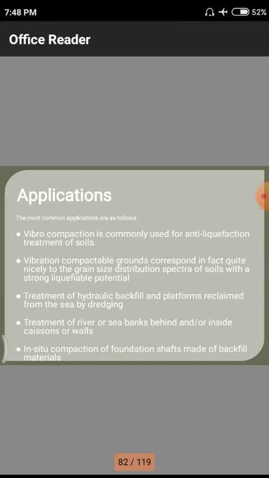Next one is the in situ compaction of foundation shafts made up of backfill materials. That means in situ compaction of foundation shafts made of backfill materials. These are called backfill materials. That means those materials which are used for filling the outer periphery. Means whatever land we are having, around the land we need to use these backfilling materials to reduce the entrainment of water. So in situ foundation methods also have some sort of foundation shafts and others.